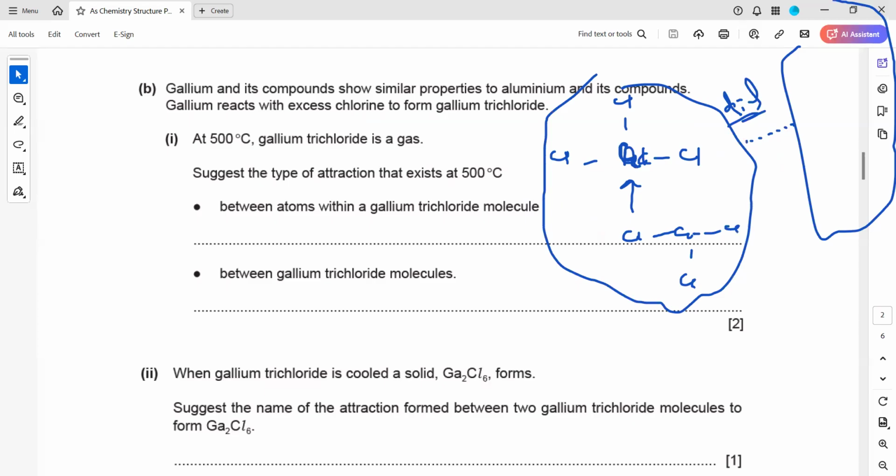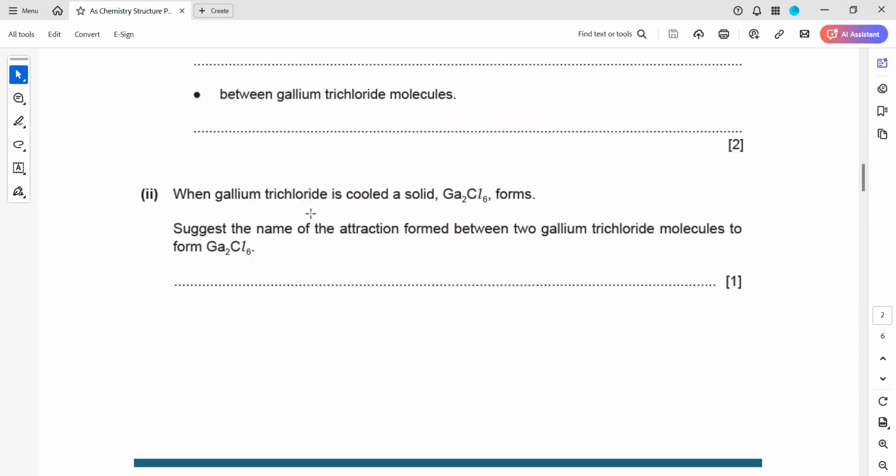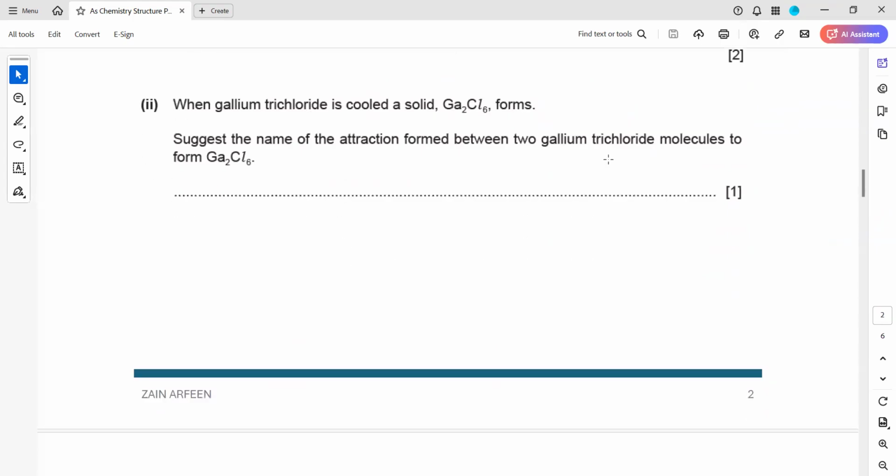Is it clear? Whenever there are forces between gases, if you have a gas, definitely dipole induced dipole force is there, for a non-polar molecule. Next: suggest the name of the attraction formed between two gallium trichloride molecules to form Ga2Cl6. As we just discussed, they will have a dative bond.